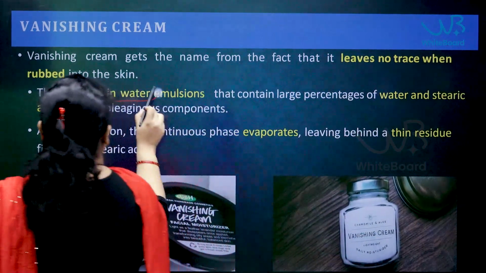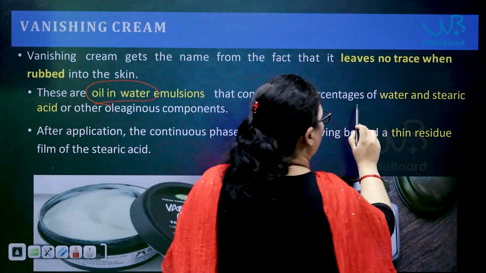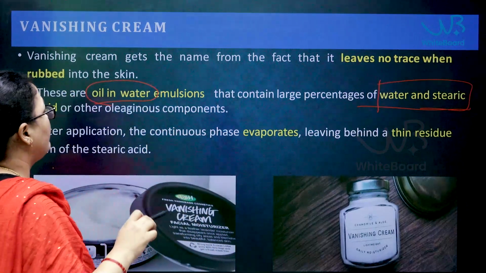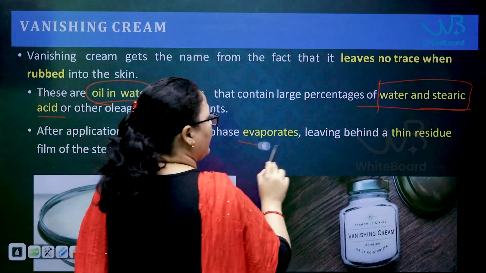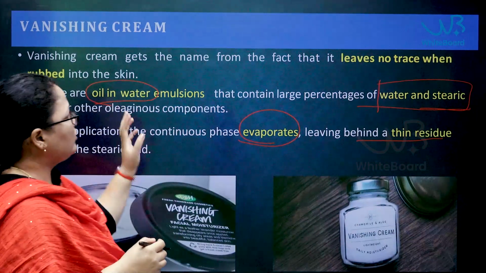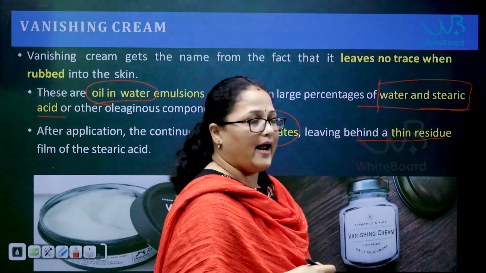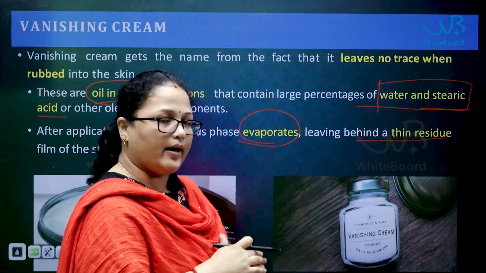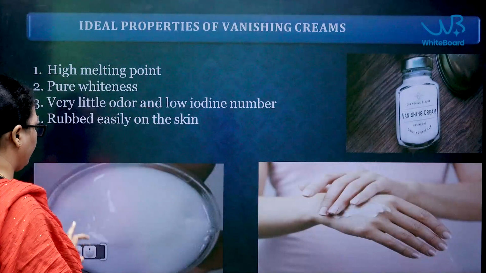So coming to these creams, these are oil in water emulsions. Apart from that, what are the ingredients present in this one? They contain a large proportion of water and stearic acid. So as soon as you apply it, what will happen? It evaporates and leaves behind a thin residue. The major components of the cream are water and stearic acid. Here you can see pictures of the vanishing cream.